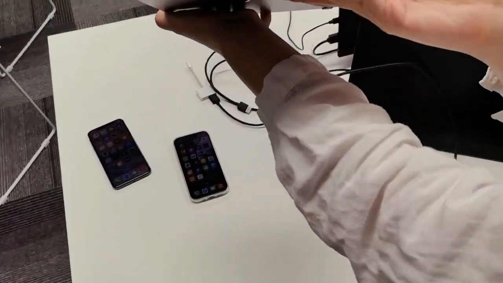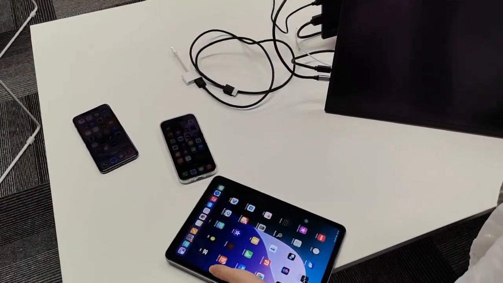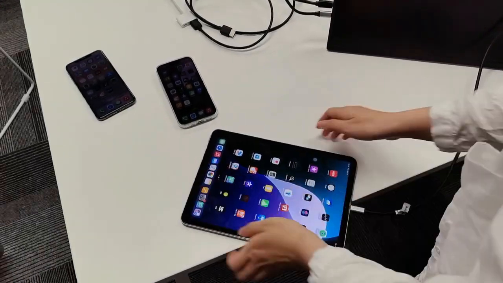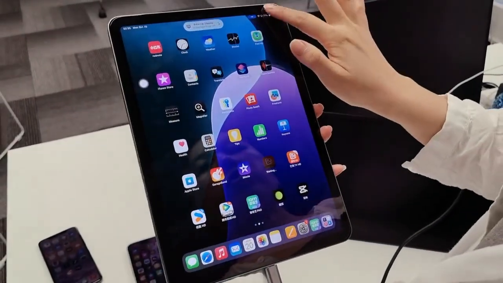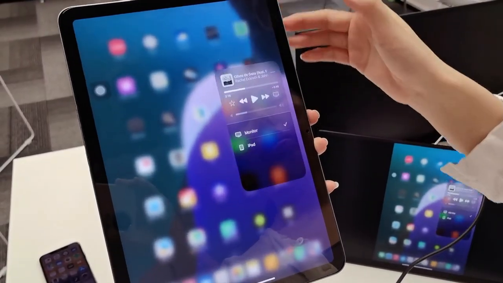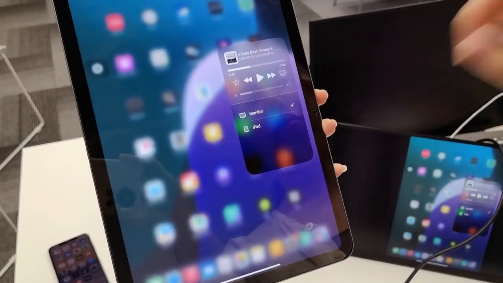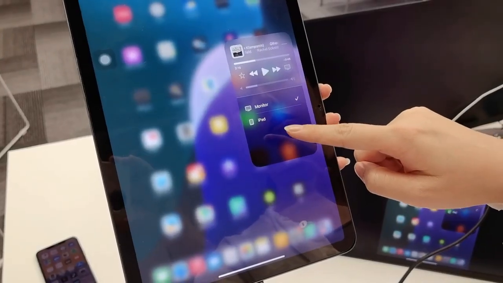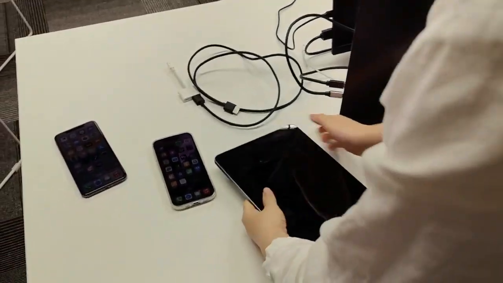This is an iPad with a USB-C port. We need to connect with a USB-C cable. Scroll down and go to the control center. Click this icon, and you can see there's a monitor option. Here, you can choose iPad or monitor as your sound output.